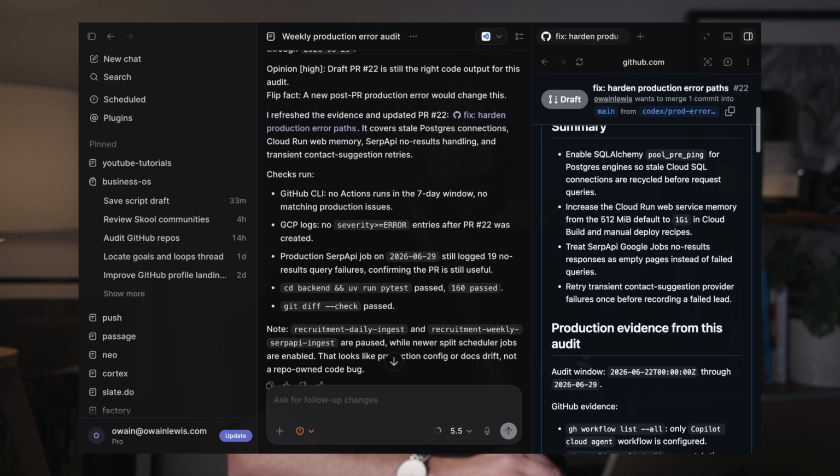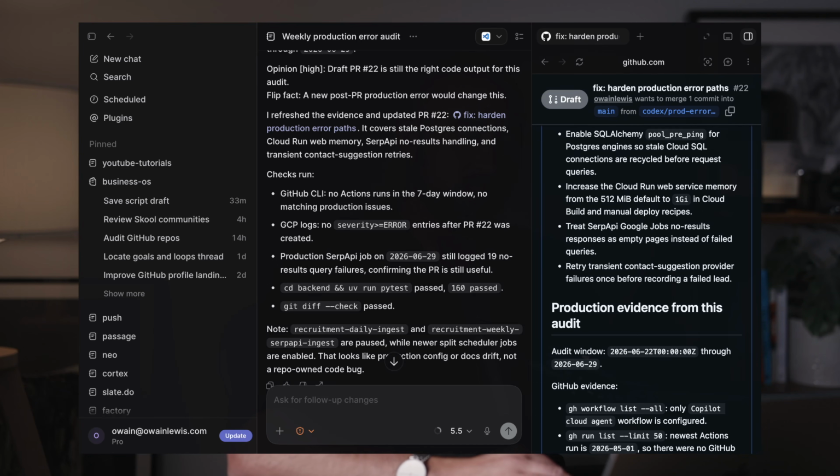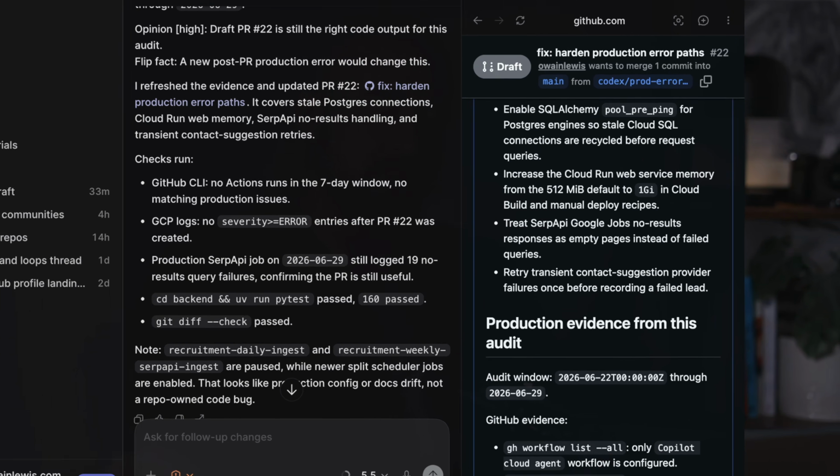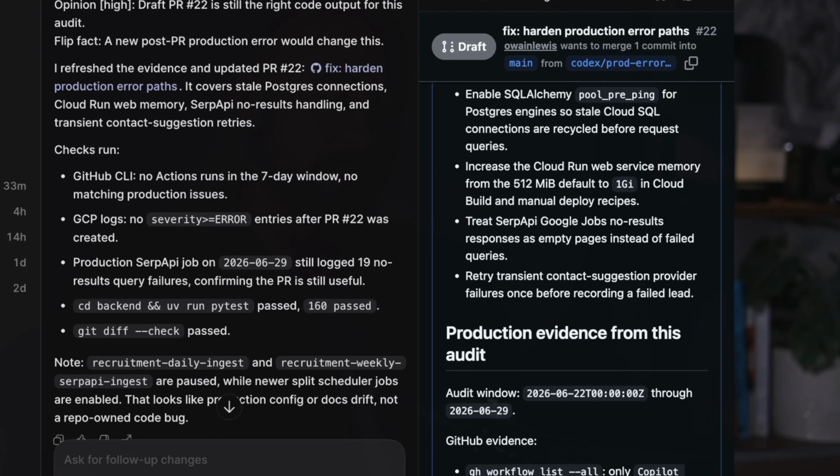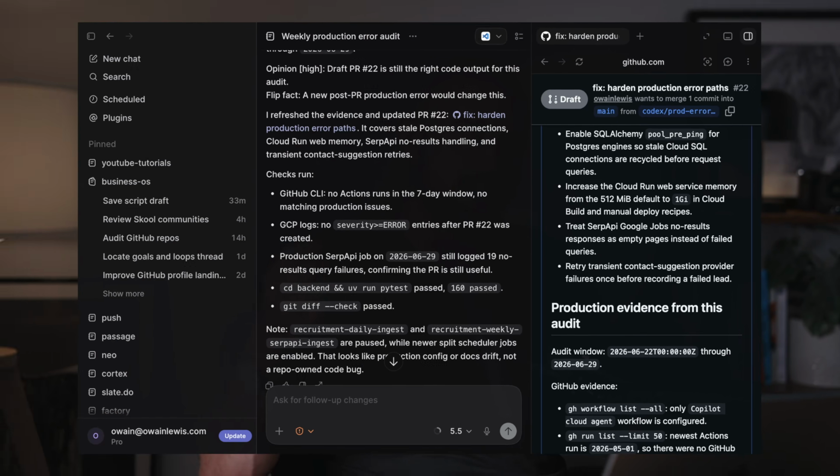And what you'll notice is these kind of things are very, very difficult to detect otherwise. You can see here we have a memory issue. So the Cloud Run web service was essentially using more memory than it should have done. So we need to tweak the memory settings on the container. This is a really, really subtle bug that you probably wouldn't notice otherwise.